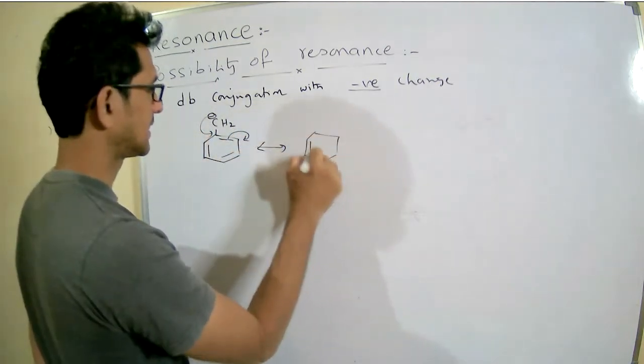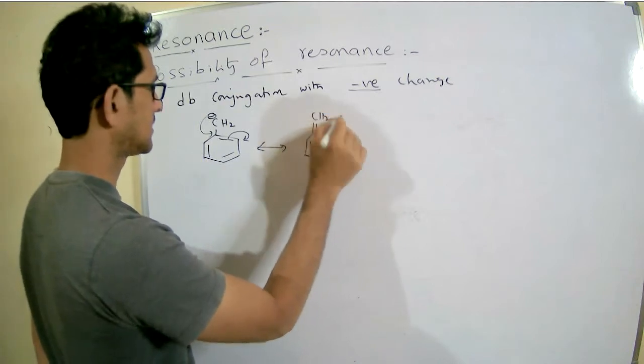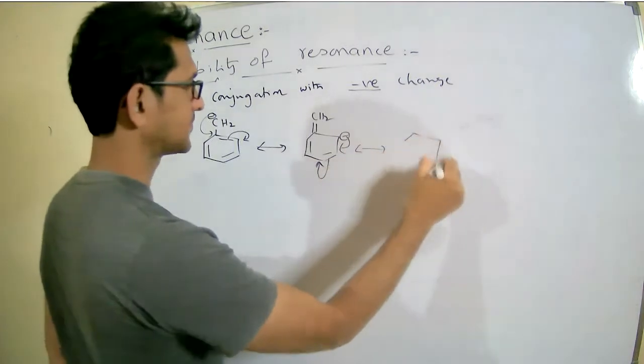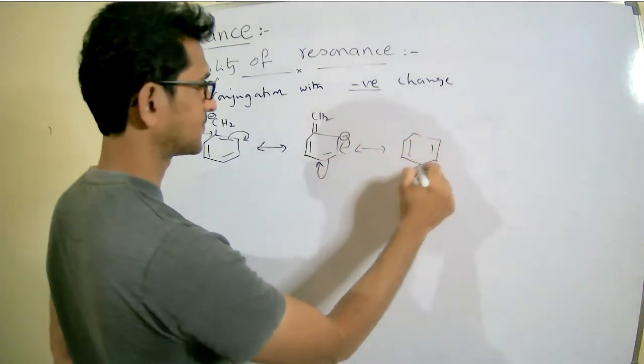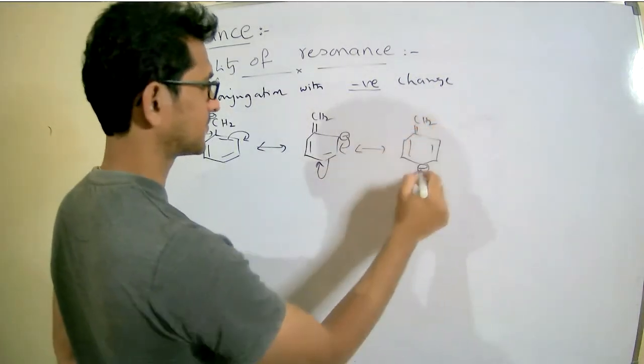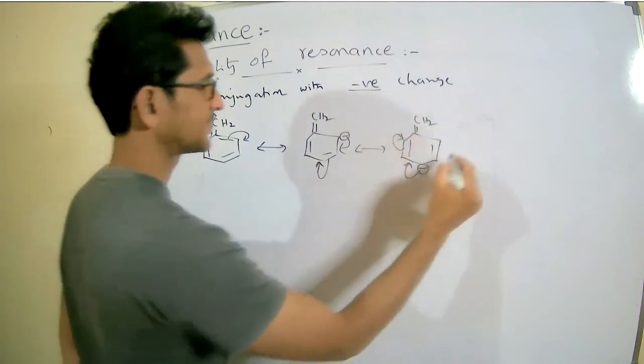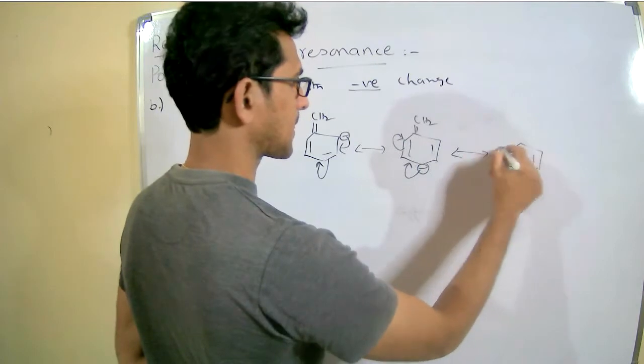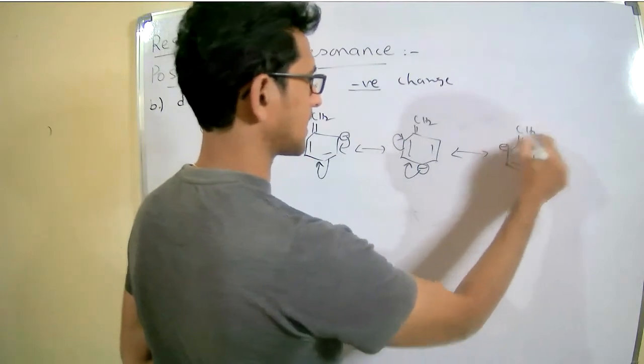I can write the resonating structures, CH2 minus, like this. Like this.